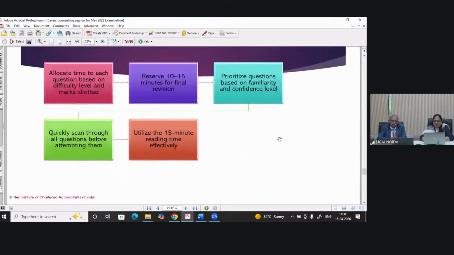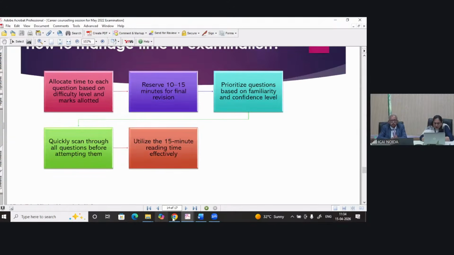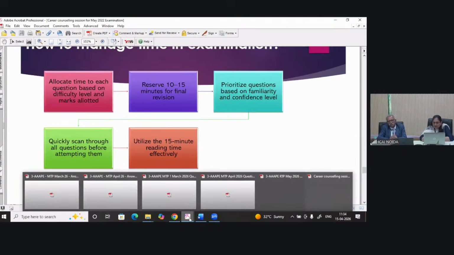Then how do you attempt? As Madam has discussed, you focus on the facts part, focus on the provision part, then correlate the facts with the provisions, and then finally give the conclusion part.